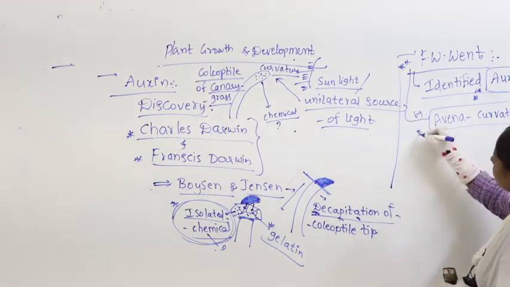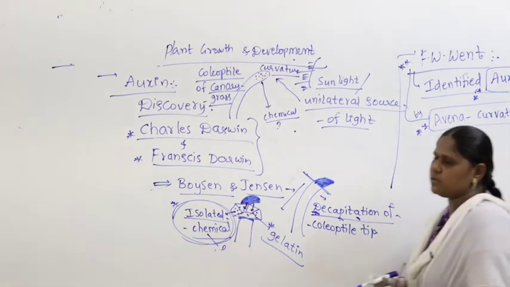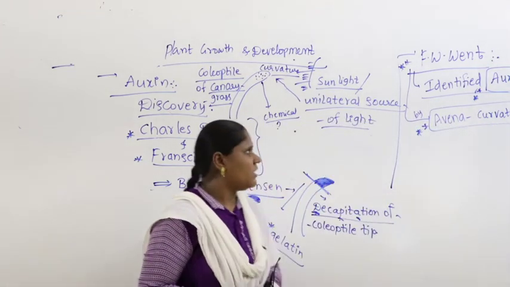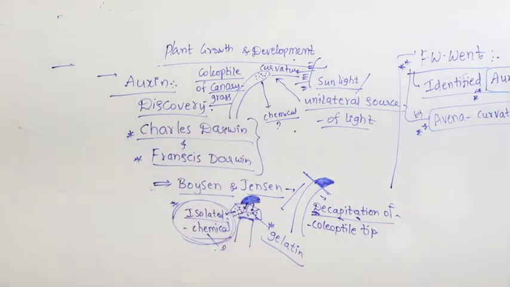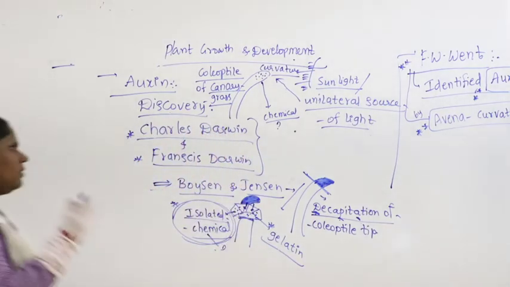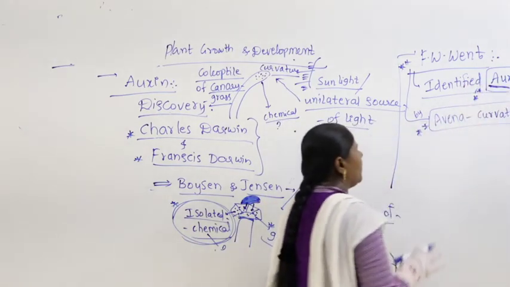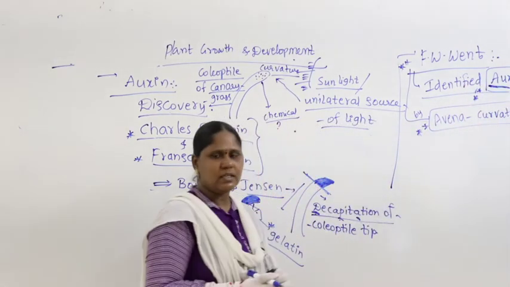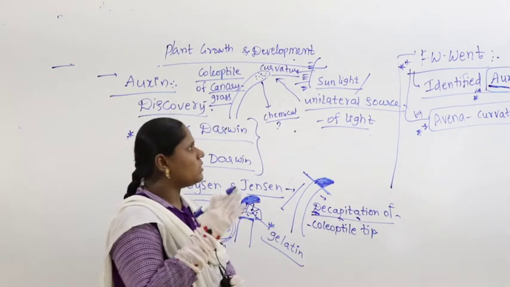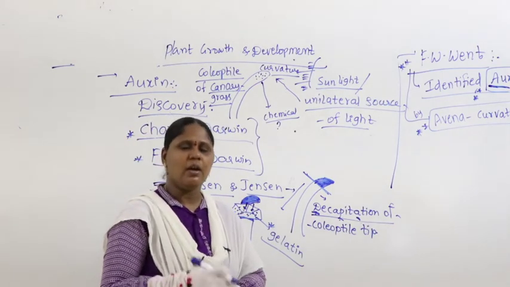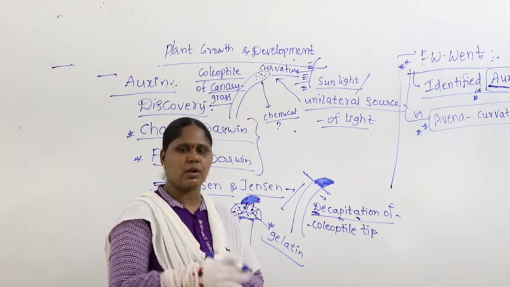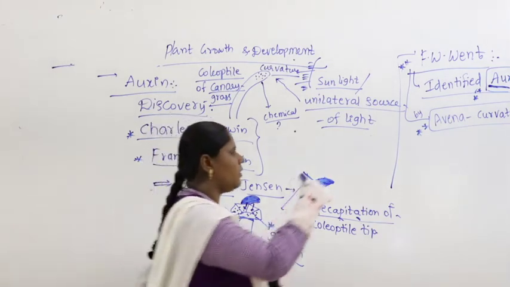Very important. It was being disclosed by the Avena curvature test that was isolated by F.W. Went, right. So in this case auxin is the one which plays a very important role. Now what else is being discovered by auxin? Once auxin was identified by Went, later much of the research work was organized on auxin, and there were two more